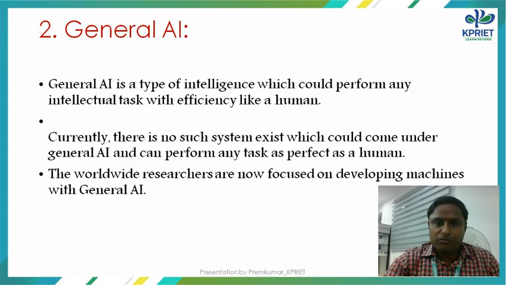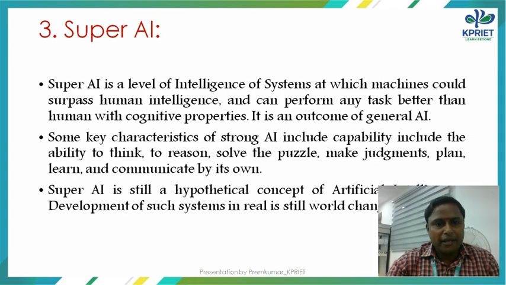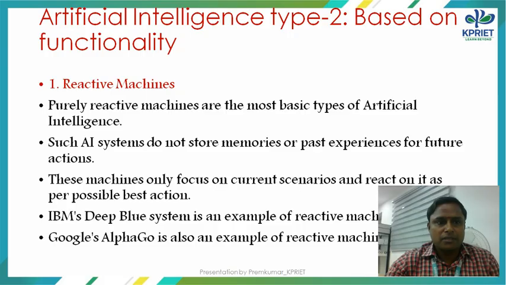General AI is a type of intelligence which could perform any intellectual task with efficiency like a human. Currently, there is no such system which comes under the general AI category. The researchers are working on this category. Third one is super AI, which is not available. It is nothing but more than human. Some key characteristics of strong AI include the ability to think, reason, solve puzzles, make judgments, plan, learn, and communicate on its own. So that is called super AI.